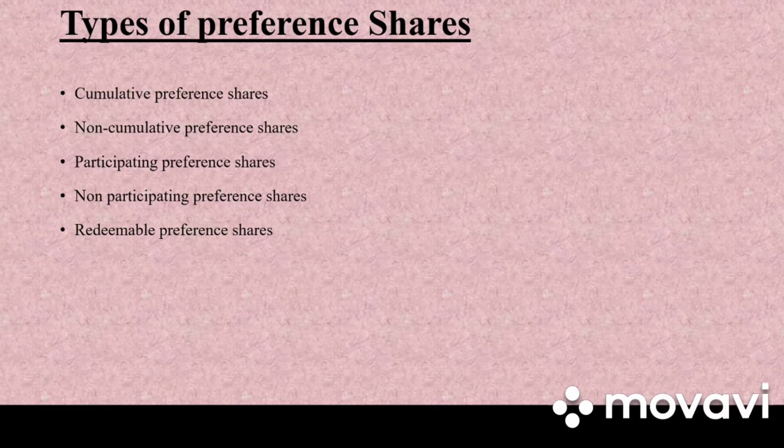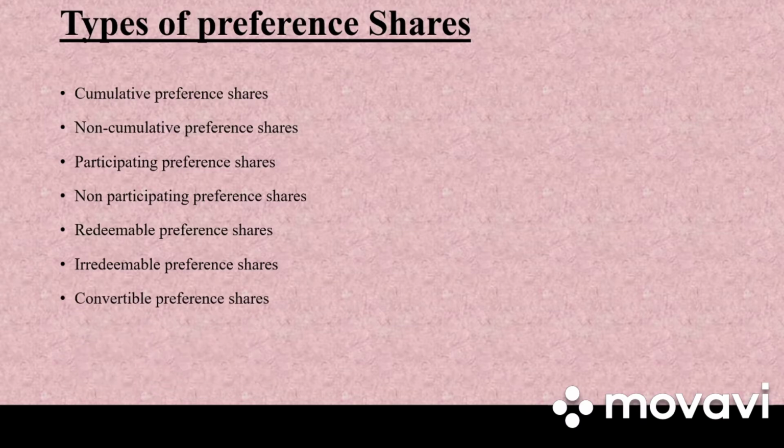Next we have redeemable preference shares. So these shares can be repaid over a period of time in accordance with the terms of issue of the Companies Act. And irredeemable preference shares are those where the capital cannot be refunded before winding up. So in case of redeemable preference shares, it is repaid by the company within a stipulated period. But in case of irredeemable preference shares, the capital cannot be refunded before the winding period.